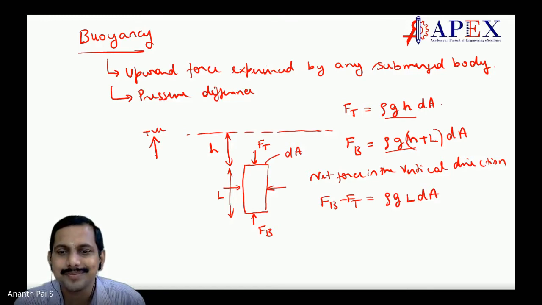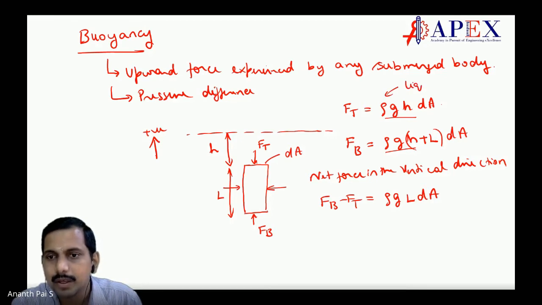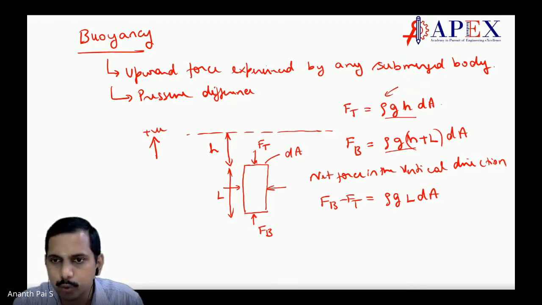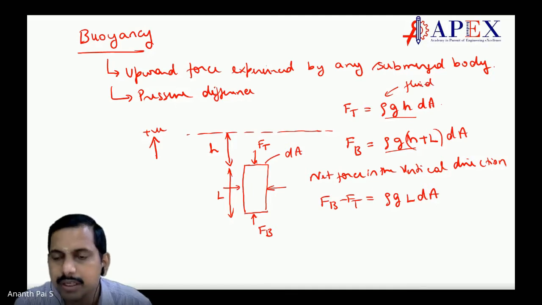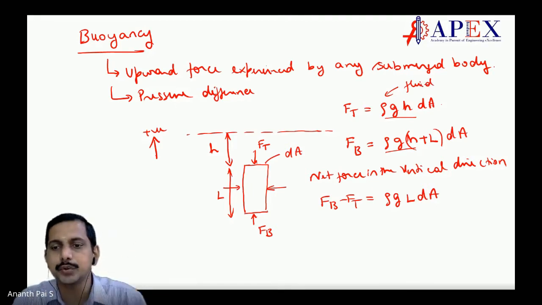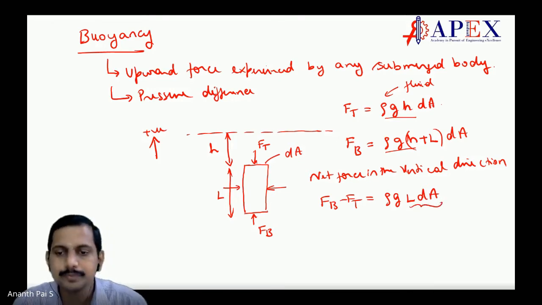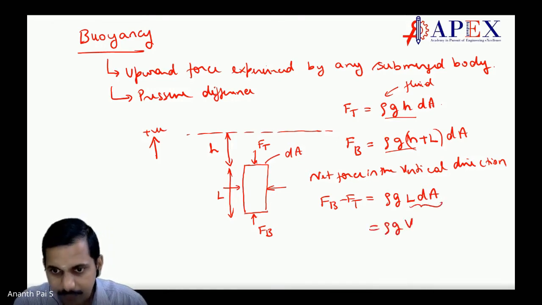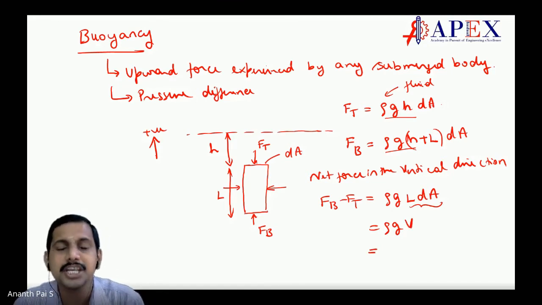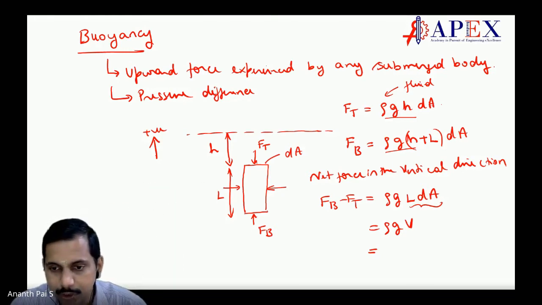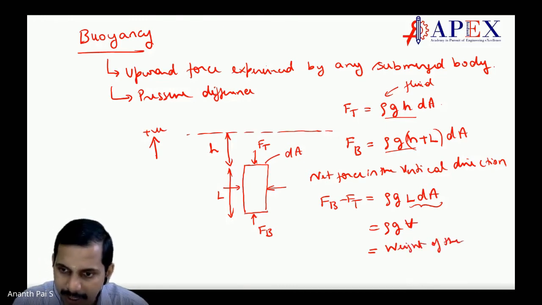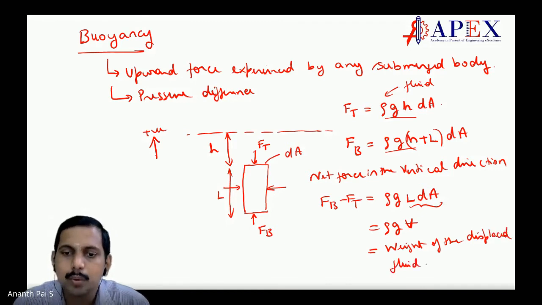Correct, students? This rho is of what? This rho is of the liquid or the fluid. This density is of the fluid. Correct? So rho g L into dA. What is L into dA, students? It's the volume. So rho g into volume. What is this? Rho g into volume is the weight of the displaced fluid. That's it. So what does this mean?